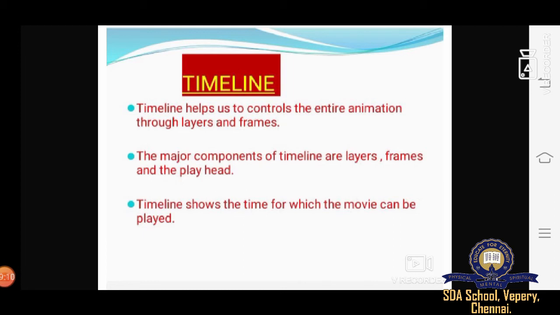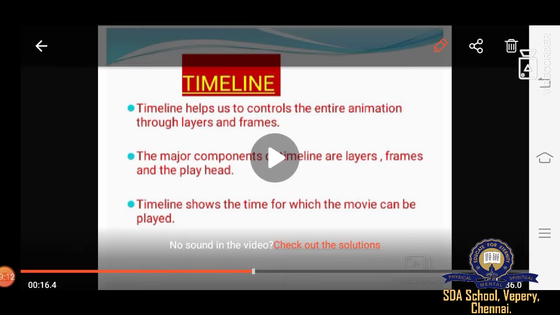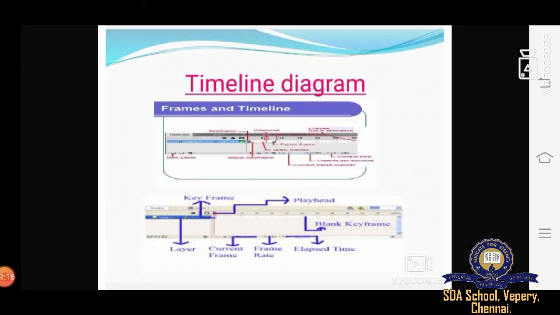And then after that we see in this diagram, the timeline diagram. This is the timeline diagram we see. Right down here we see insert layer, delete layer, default keyframe, and then playhead, frames, frame number.